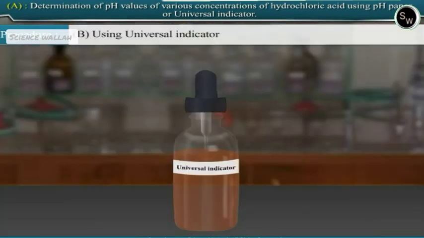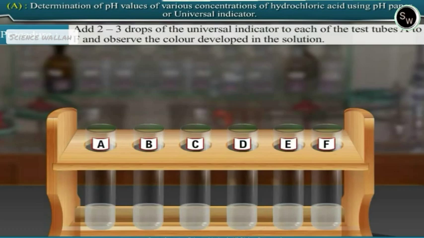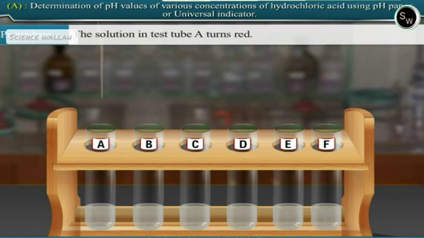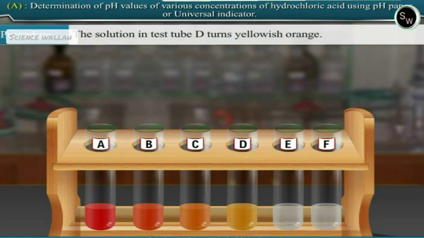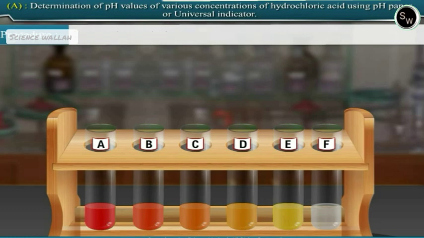Using universal indicator, add 2 to 3 drops of the universal indicator to each of the test tubes A to F and observe the color developed in the solution. What do you observe? The solution in test tube A turns red. The solution in test tube B turns orange-red. Test tube C turns orange. Test tube D turns yellowish-orange. Test tube E turns yellow. Test tube F turns greenish-yellow.